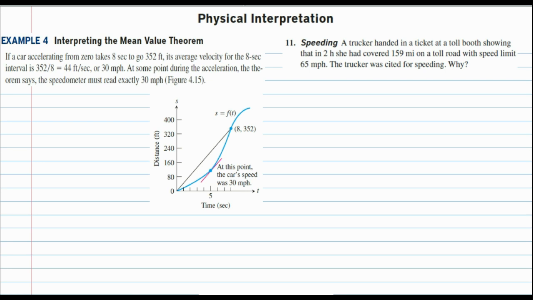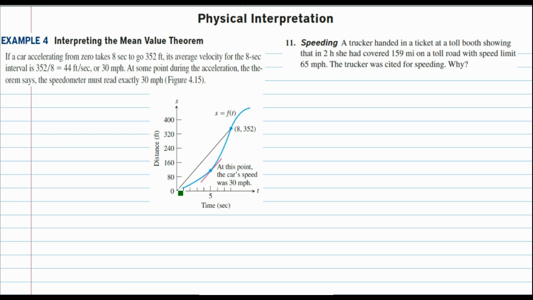So if a car is accelerating from 0 and takes 8 seconds to go to 352 feet, its average velocity for the 8-second interval is 44 feet per second, or 30 miles an hour. At some point during the acceleration, the theorem says the speedometer must have read exactly 30 miles an hour. And you can see that from the graph.